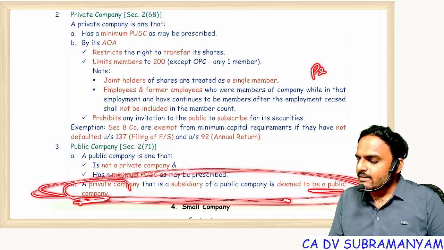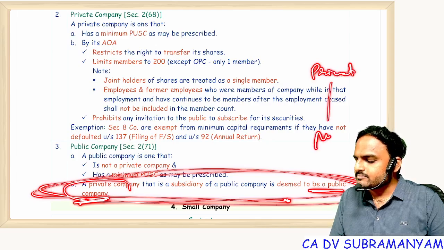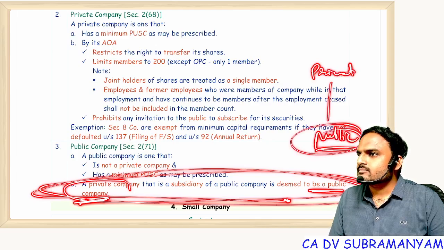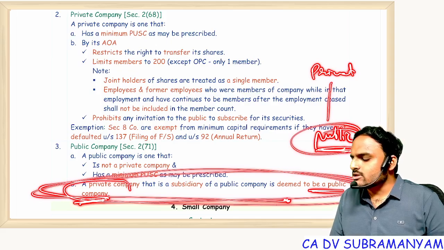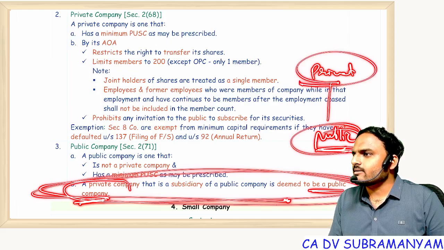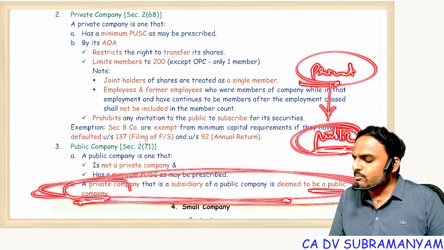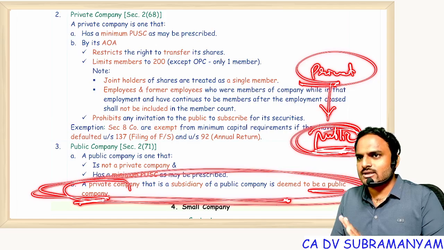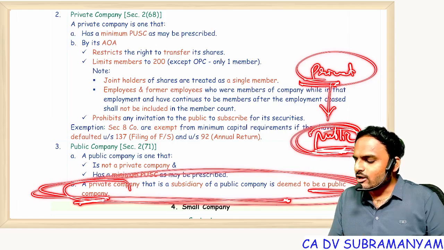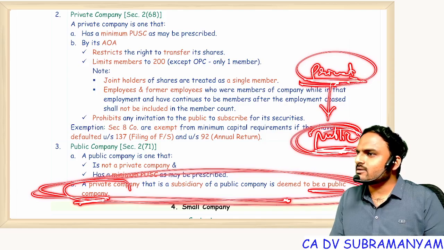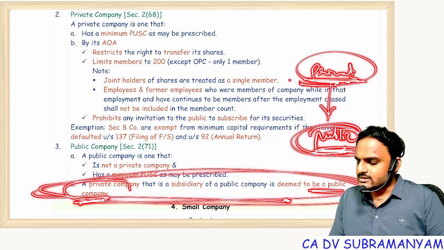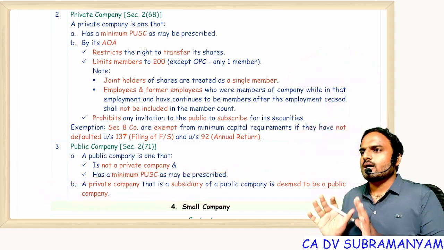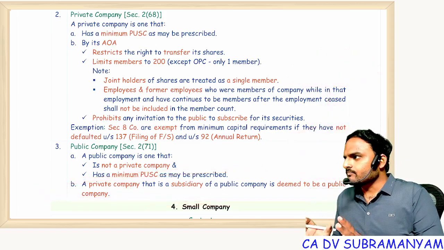Suppose a private company has a subsidiary which is a public company. Are you getting my question? The private company is the holding company and the public company is a subsidiary. Now can you call this public company a deemed private company? No. That kind of points are not there. Can I call this private company a public company? That kind of logic is also not there. This is a private, this is a public. Understood? Everyone? Can I proceed?